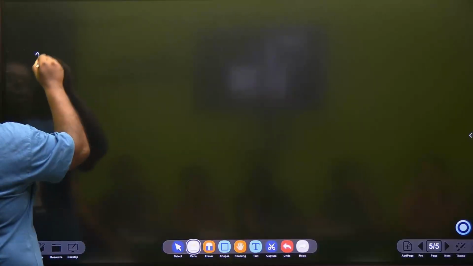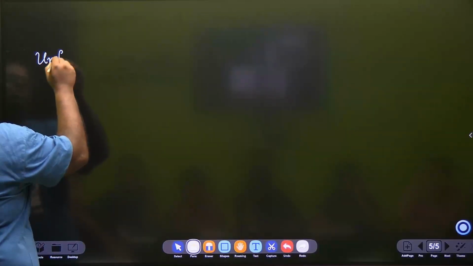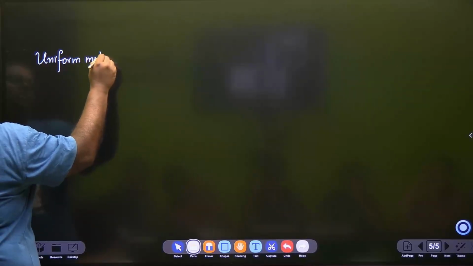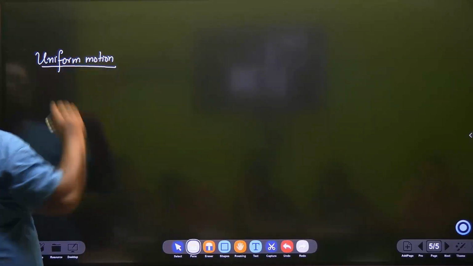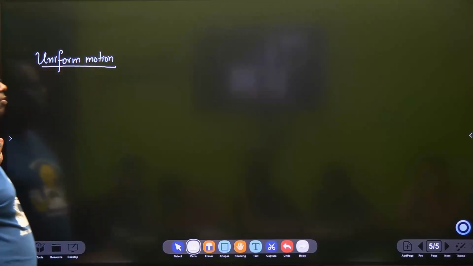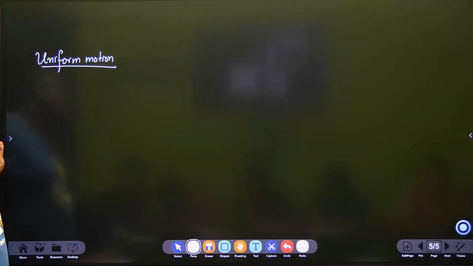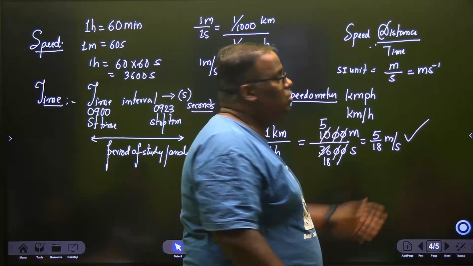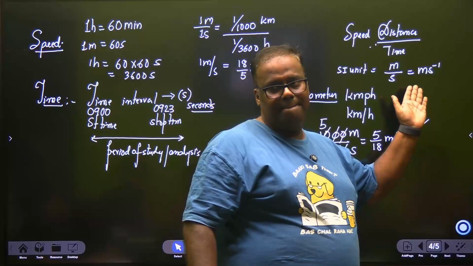Our next topic. Before we go into more depth into speed, let's talk about something called uniform motion. We'll revisit speed. By now we know distance, displacement, and speed. Speed is a scalar quantity.